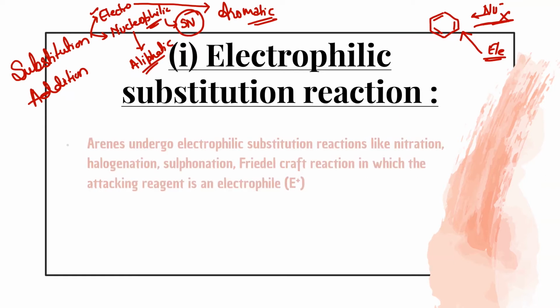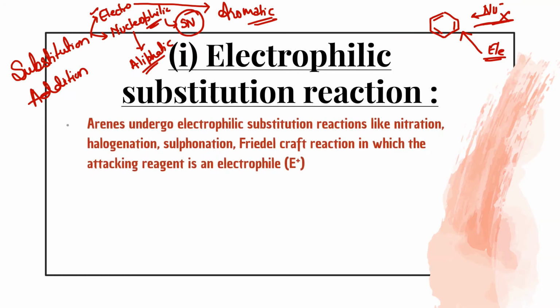One question can be asked from this topic: why don't aromatic compounds give nucleophilic reactions? You have to say that because the benzene ring is high in electron density and the nucleophile is also electron rich, so if it reacts it feels high repulsion, and that's why it doesn't react.